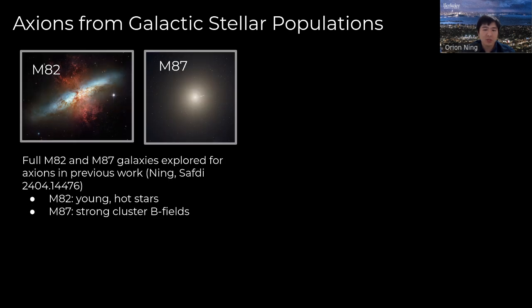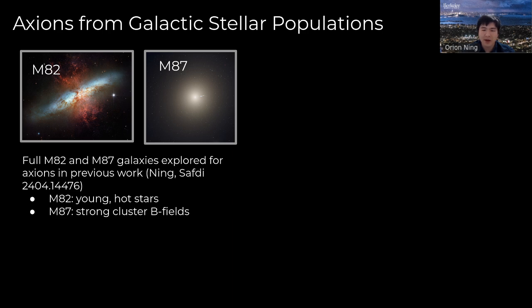This idea was first explored in our previous work, where we examined the M82 and M87 galaxies for axion emission mediated via the axion-photon coupling. These galaxies have advantages for axion searches. M82 is a young prototypical starburst galaxy with many young hot stars, and M87 is a massive elliptical nestled in the large extended magnetic fields of the Virgo cluster.